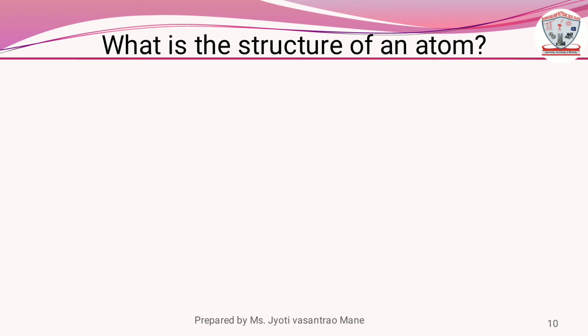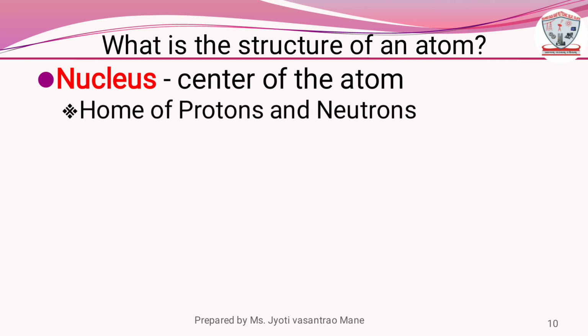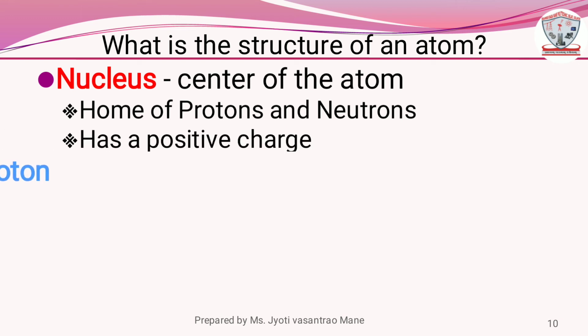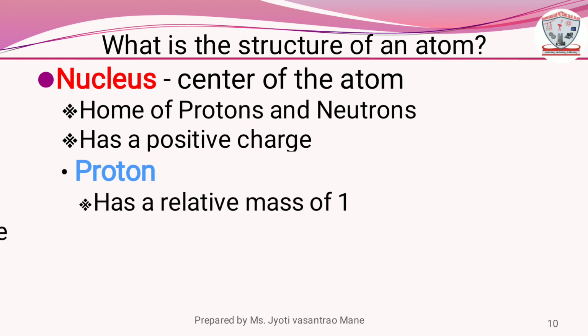What is the structure of an atom? First, the nucleus, the center of the atom, is the home of protons and neutrons and has a positive charge. In this nucleus, protons have a relative mass of 1.